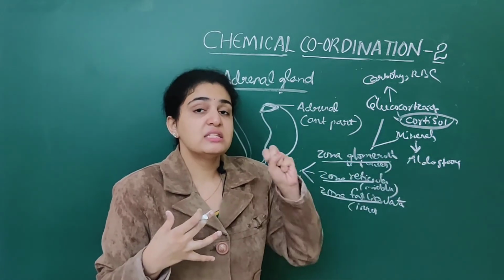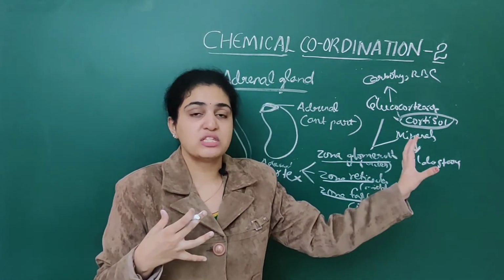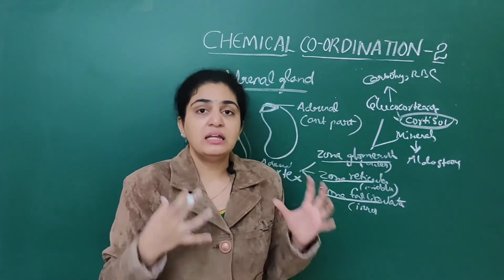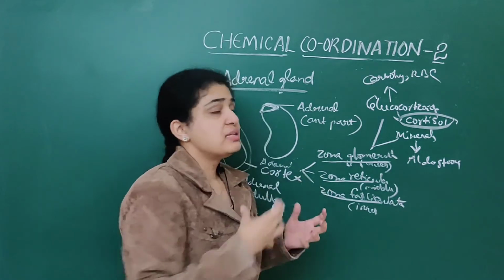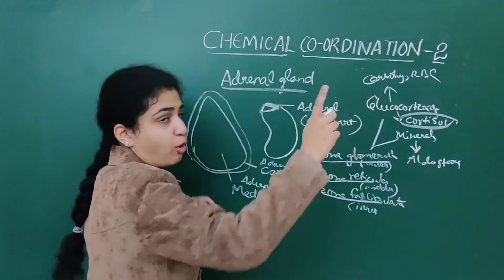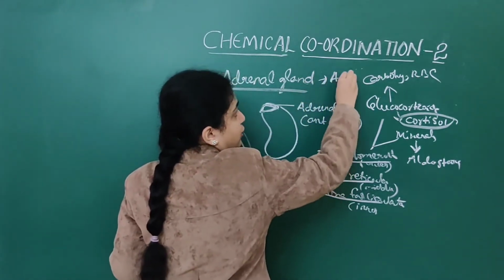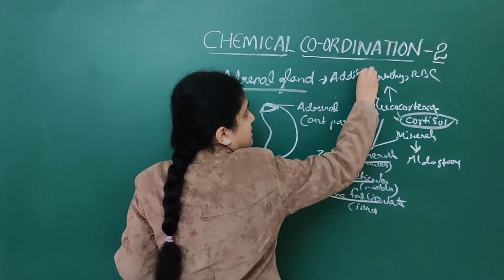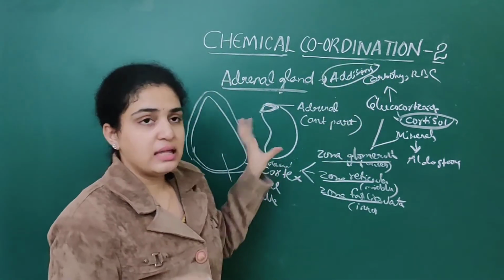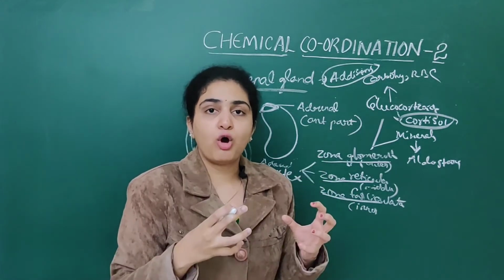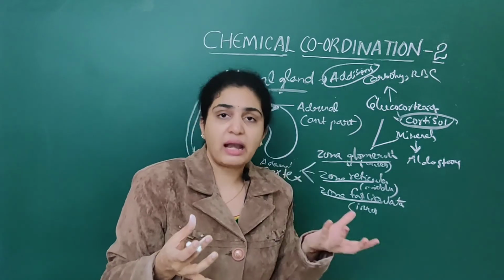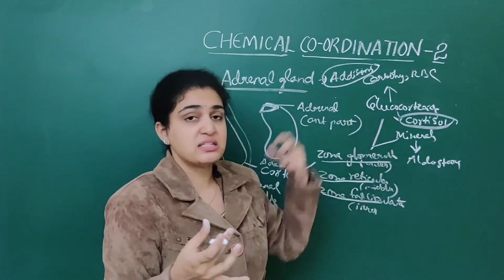If there is deficiency of these hormones, it leads to a disease called Addison's disease. Important NEET question: they'll ask whether underproduction of adrenal cortex hormones or adrenal medullary hormones leads to Addison's disease.